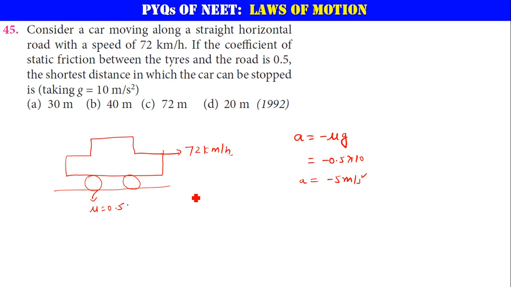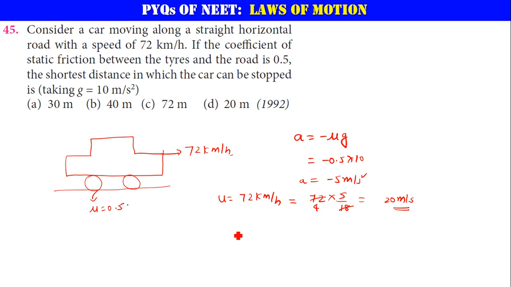Here the initial velocity is u is equal to 72 km per hour. Let me convert this into SI units. If you want to convert kilometer per hour into meter per second, you just have to multiply with 5 by 18. 18 fours are 72, so 5 fours are 20 meter per second. That is the initial velocity. Now let us find out the minimum distance in which it will stop.